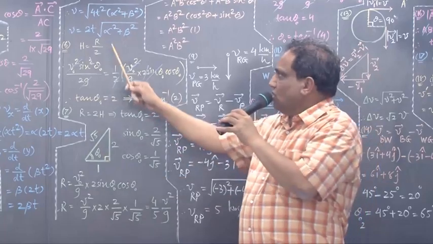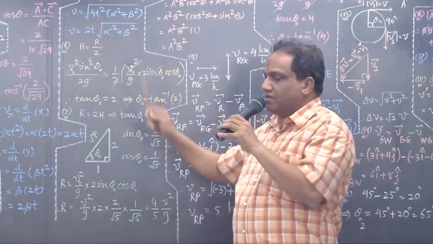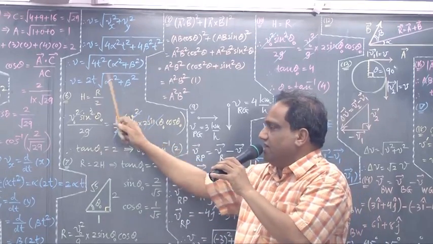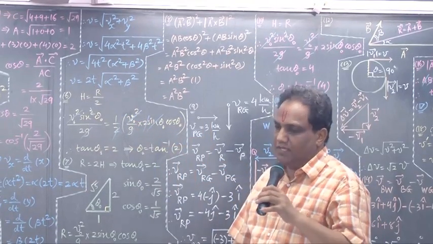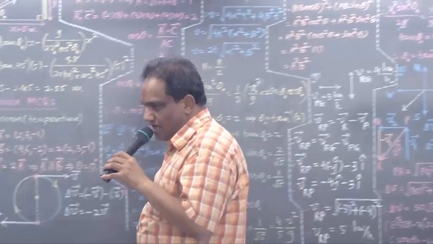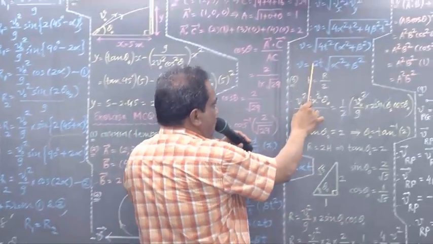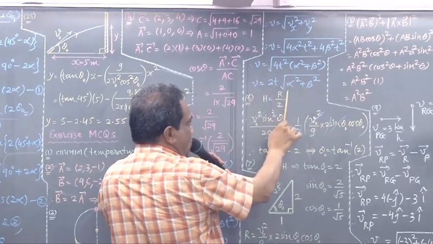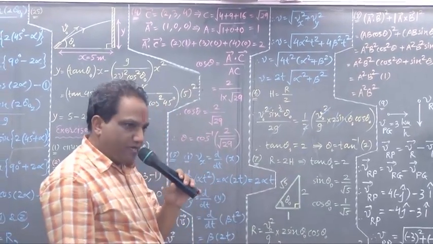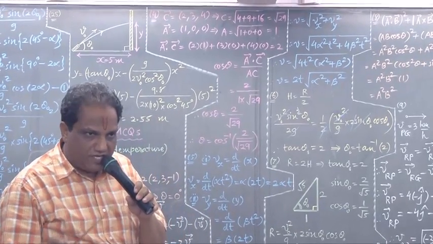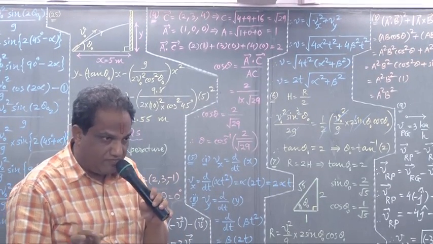So 2 into under root of alpha square plus beta square can be taken as constant, and d by dt of t is 1. So what is the answer? 2 into under root of alpha square plus beta square. It is the formula of acceleration if they ask.